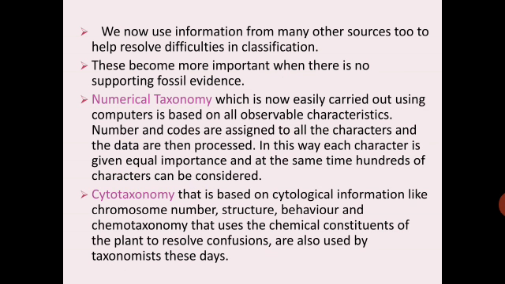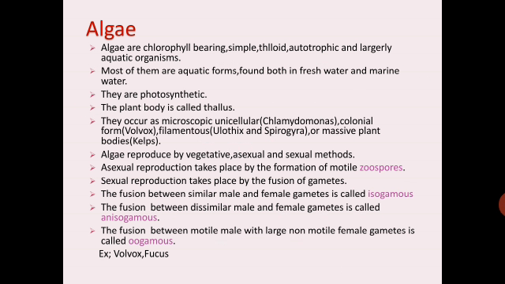So taxonomists are using cytological information, that is the branch called cytotaxonomy, which includes chromosome number, structure, behavior. Whereas chemotaxonomy uses the chemical constituents of the plant to resolve confusions. This has been carried out by taxonomists these days.